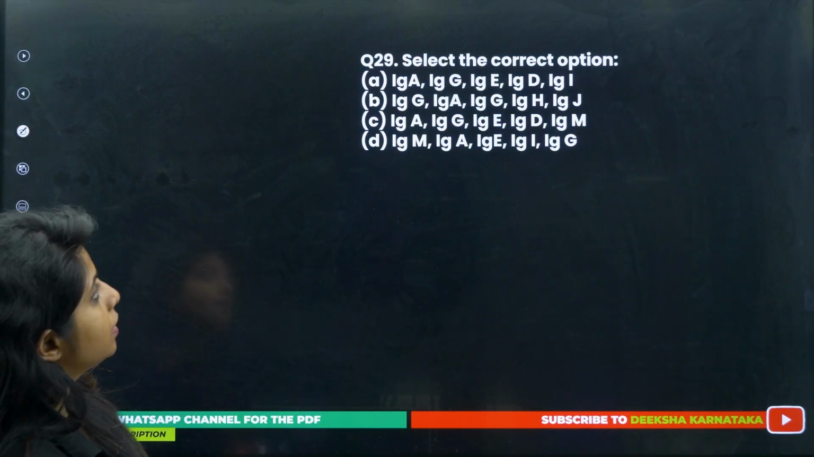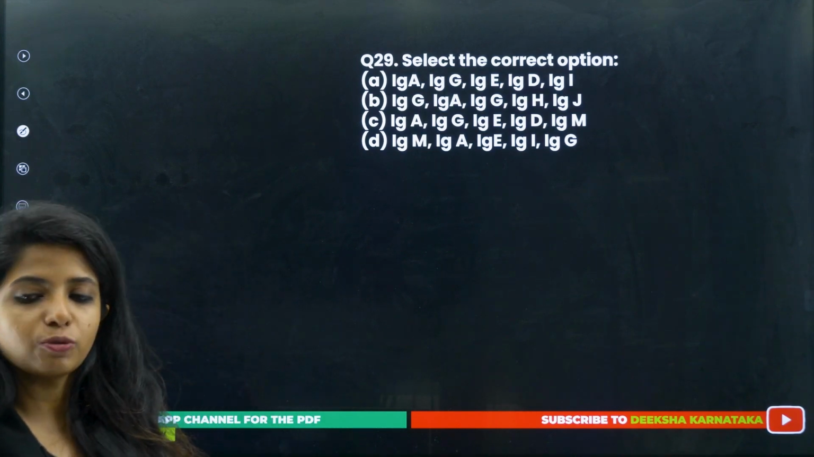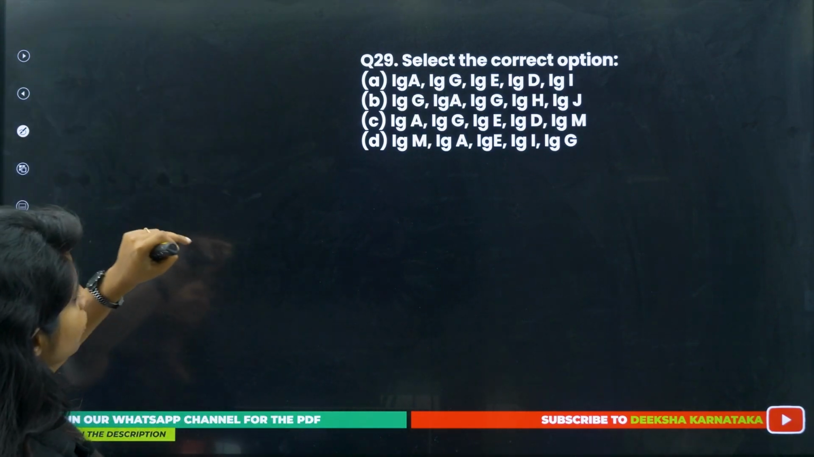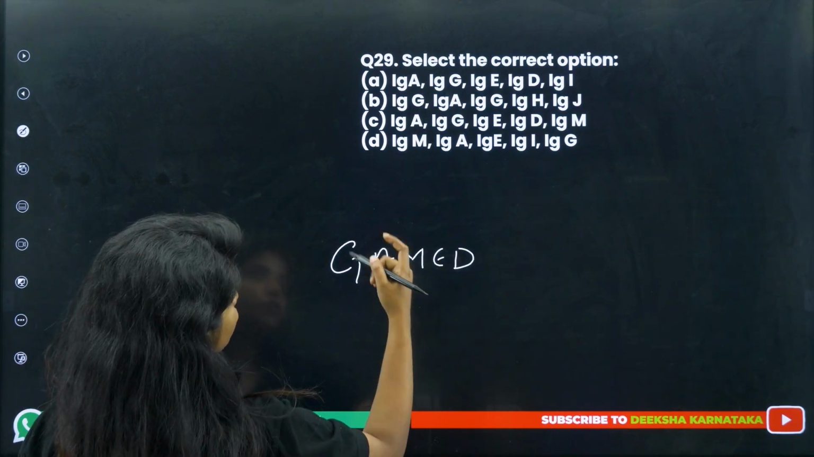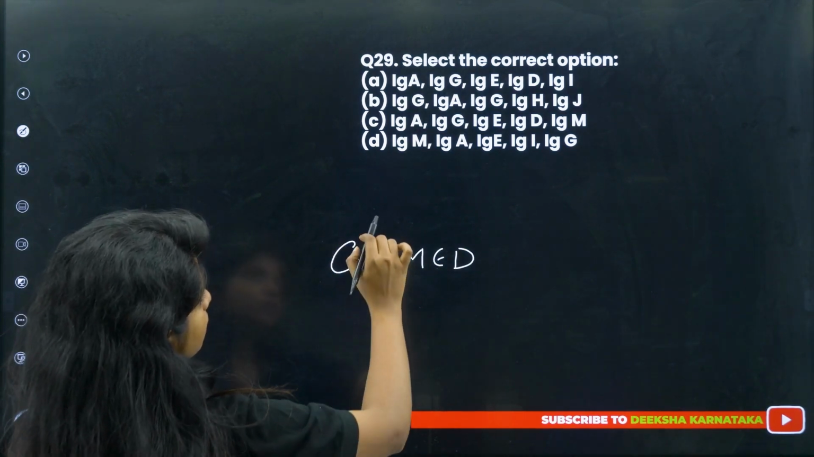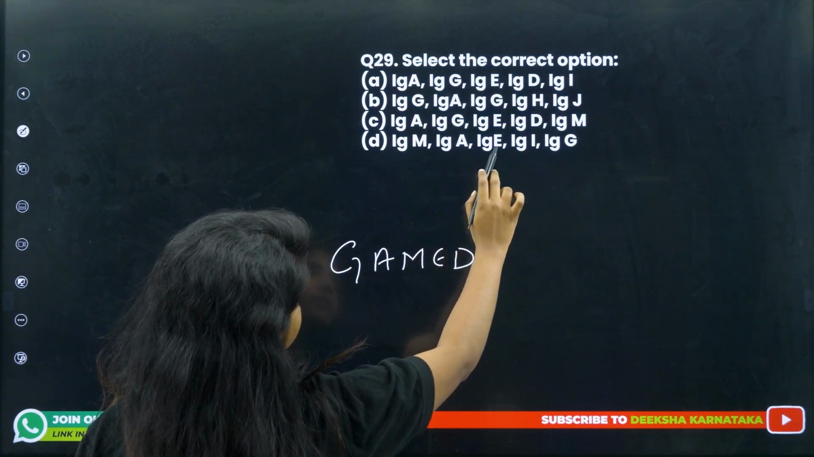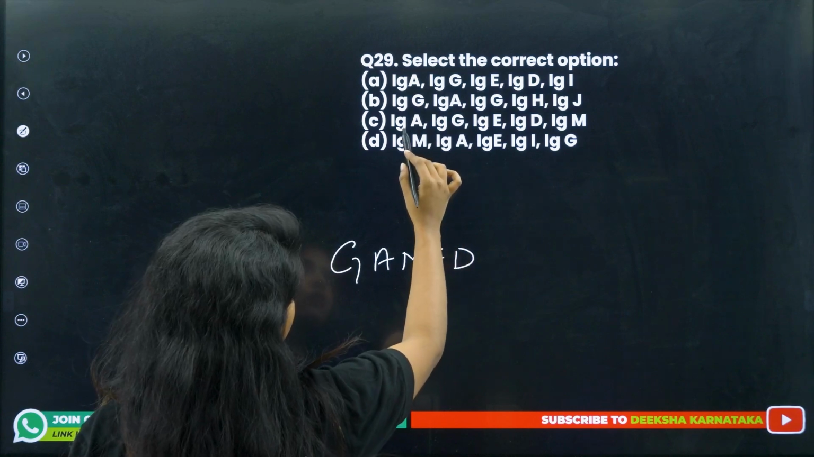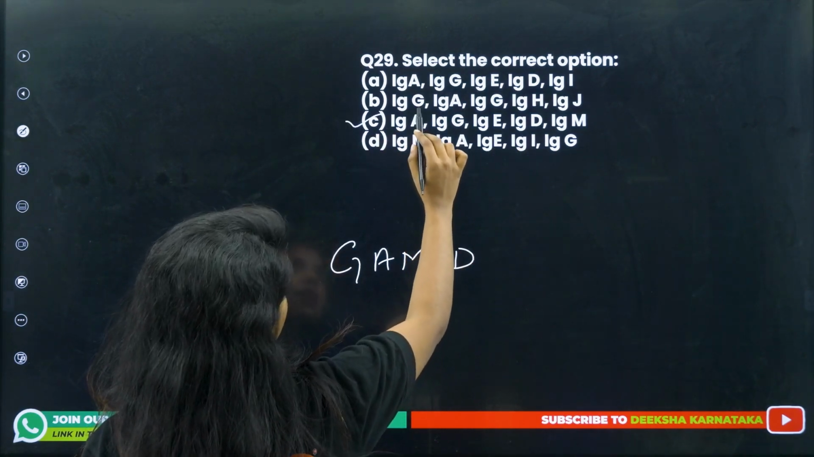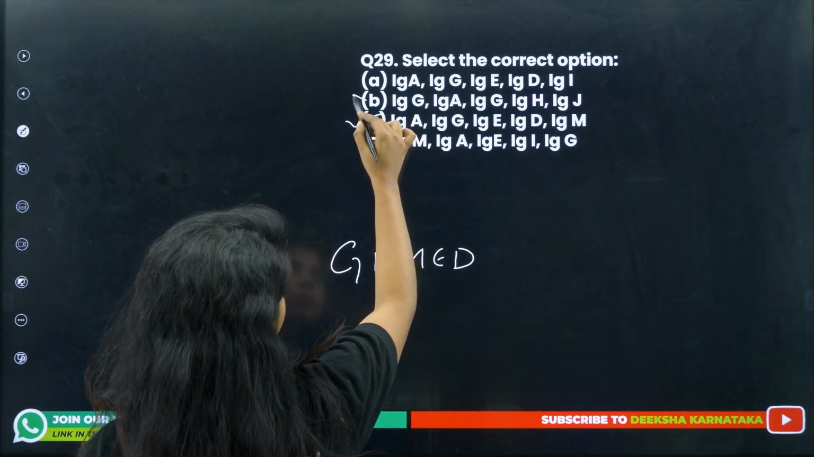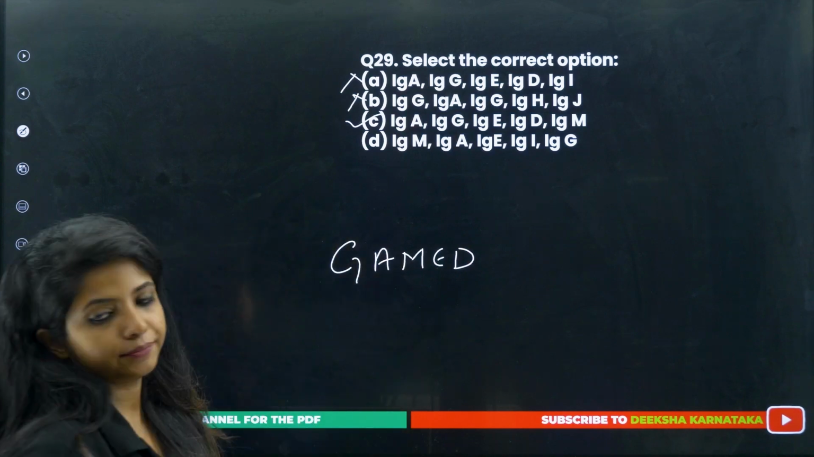Now next, select the correct option. How many different types of immunoglobulins do you know? Which one is correct over here? We have to remember GAMED, G-A-M-E-D. Wherever you find G-A-M-E-D, it's correct. Here A, G, E, D, M are there. This is correct. Let's see the others. G, A, G is a repetition. A, G, E, D, I repeats. So this is correct.